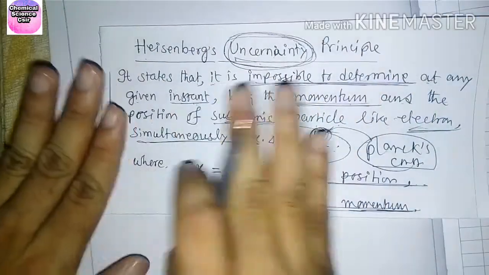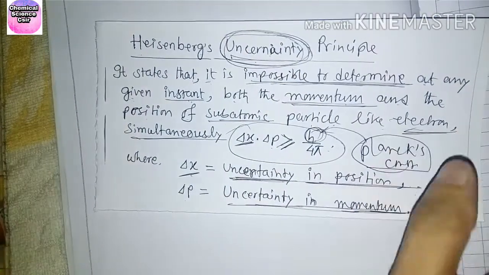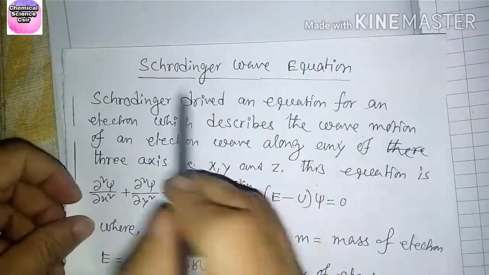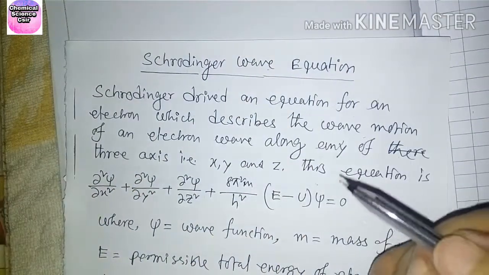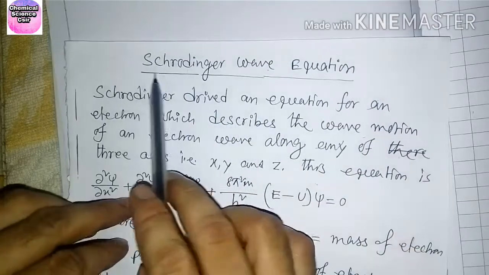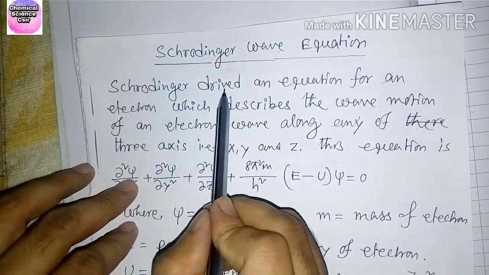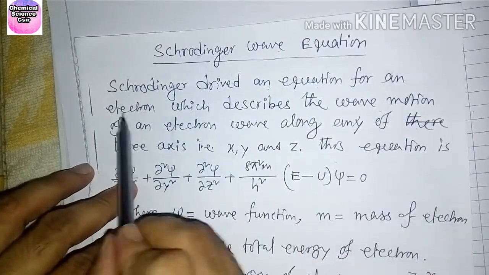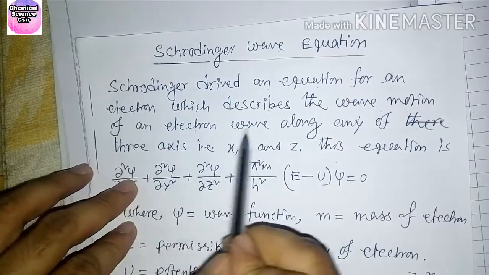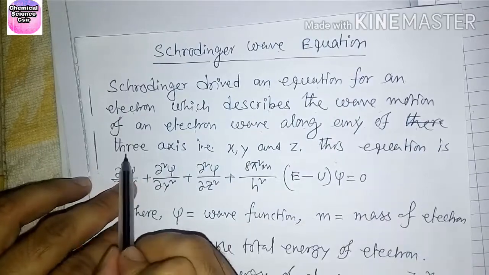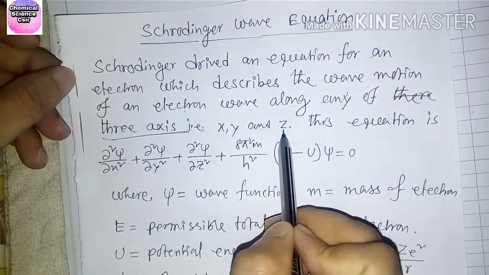So this one is the Heisenberg uncertainty principle. Okay, another scientist came. This one is the Schrödinger wave equation. This is very important. Another quantum scientist, Erwin Schrödinger, derived an equation for an electron which describes the wave motion of an electron wave along any of three axes, that is x, y and z.